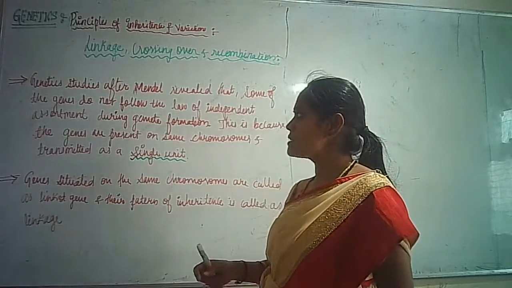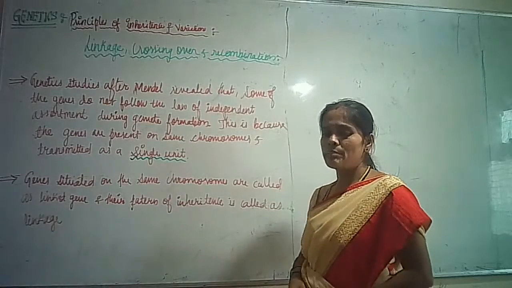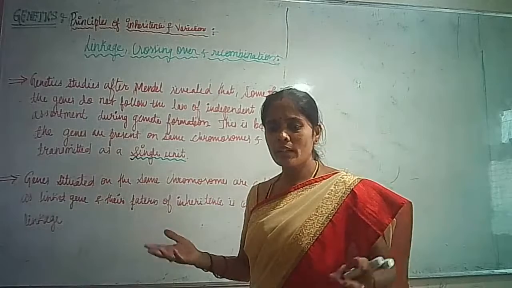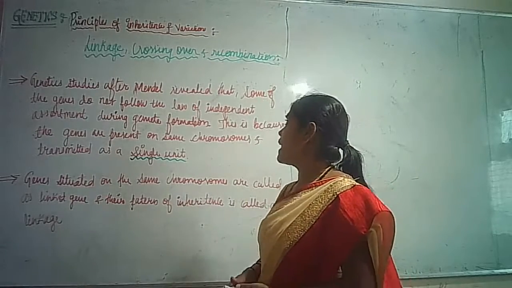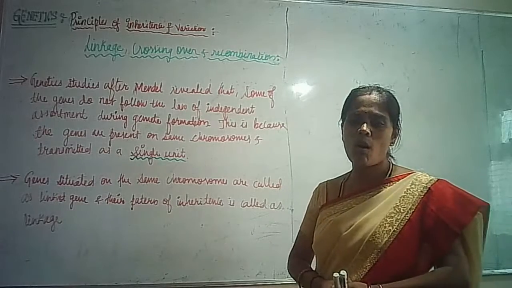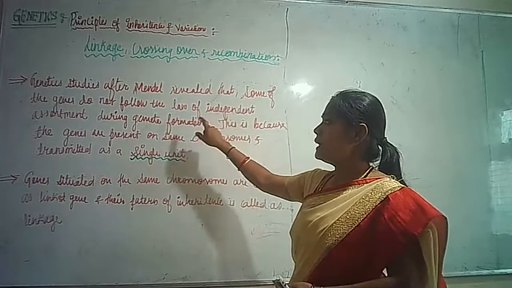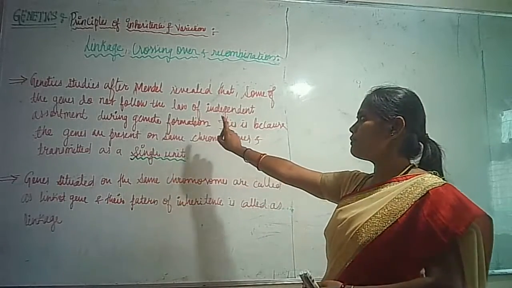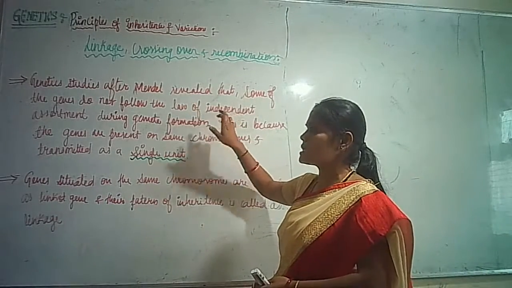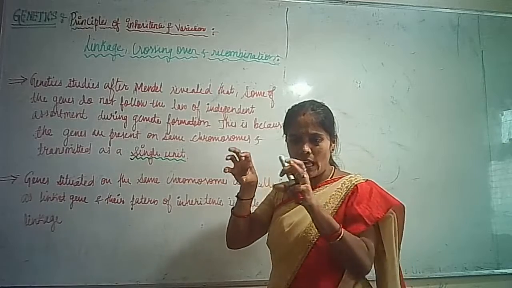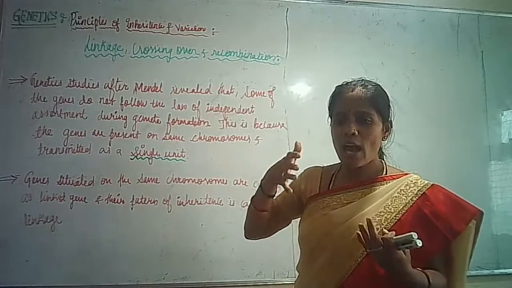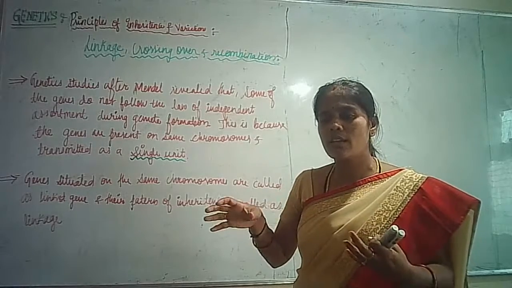As you know in genetic study, when Mendel was doing the experiment, he revealed that some of the genes do not follow the law of independent assortment during gamete formation. What is the law of independent assortment? Each of the alleles is separately assorted, so that the characteristics which are not seen in the F1 generation appear.